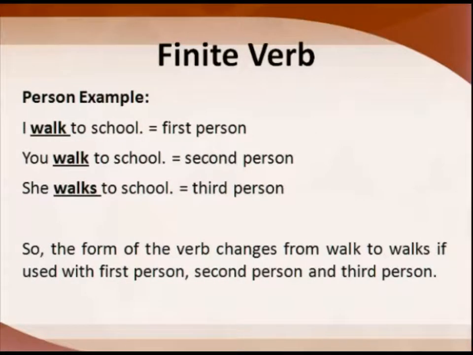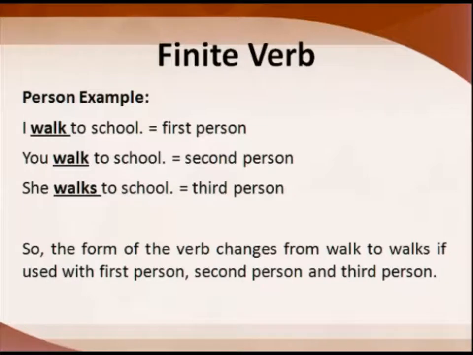Then person, the third option we had given is person. First person, second person and third person. First person is I, second person is you, third person is she, he, some other name, Raghav or whatever. Okay, so here I walk to school. I, first person, I walk to school. You walk to school. Walk remains same in both the cases. But when you see she walks to school, what will happen to the walk? What has happened to the walk? It has changed to walks. So the form of the verb is changing according to the person.